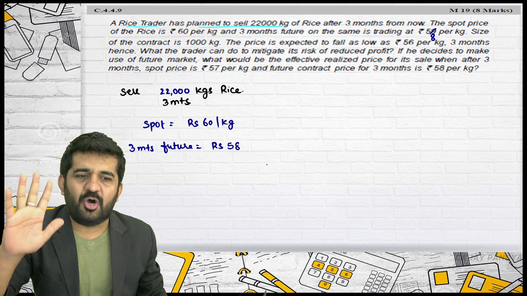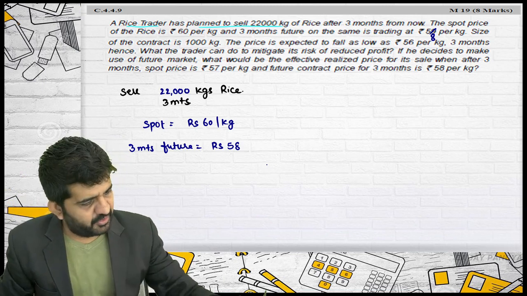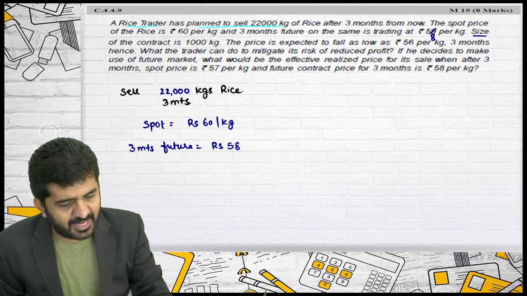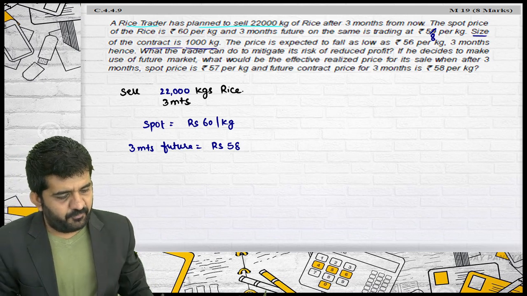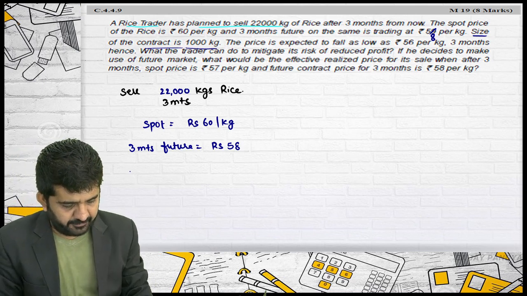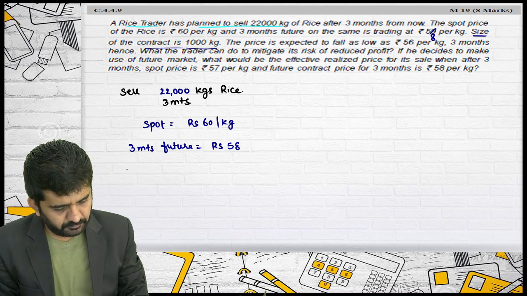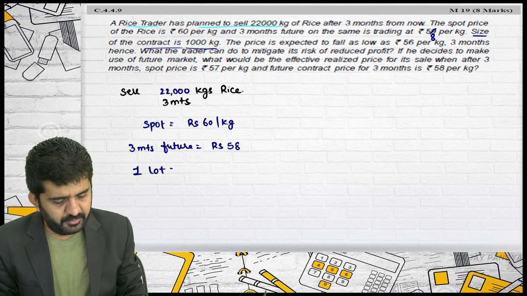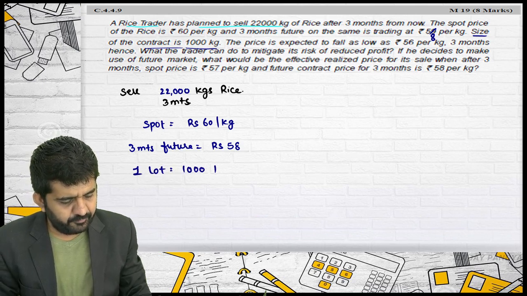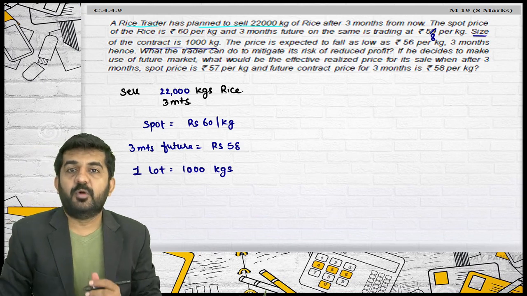Let me take the size of the contract and then we'll be doing it. Size of contract is 1000 kgs. So one lot is equal to 1000 kgs.